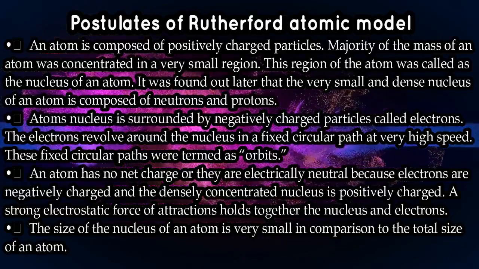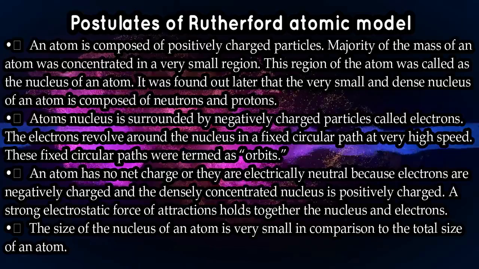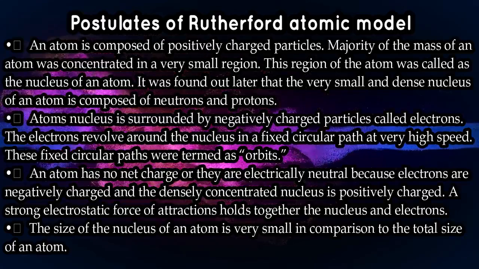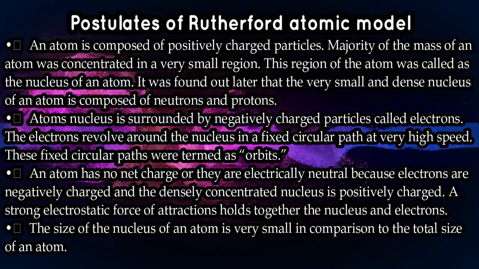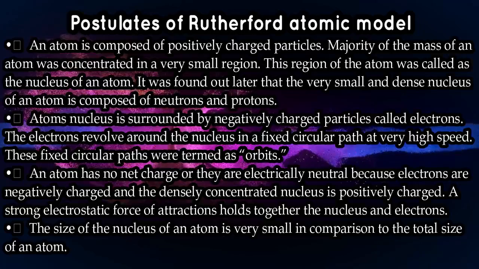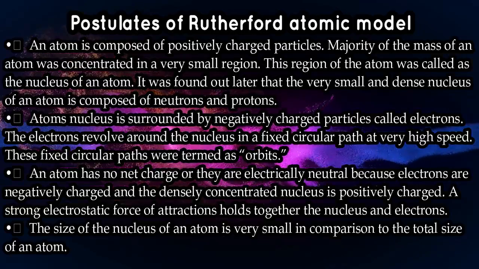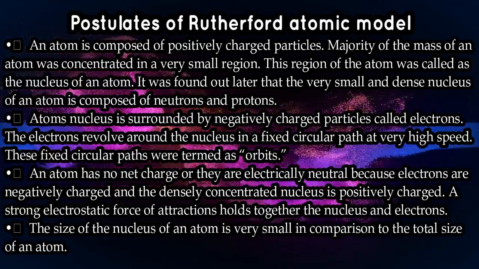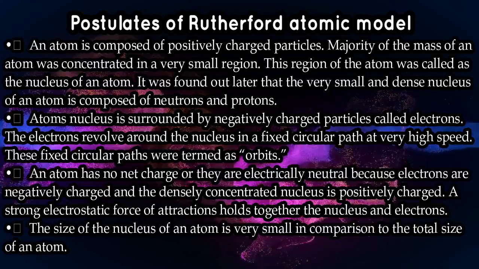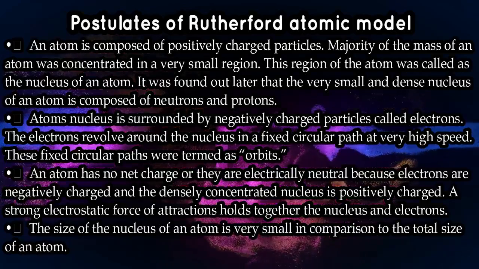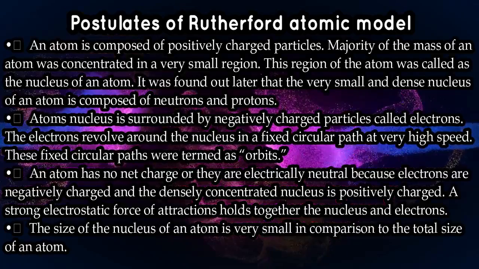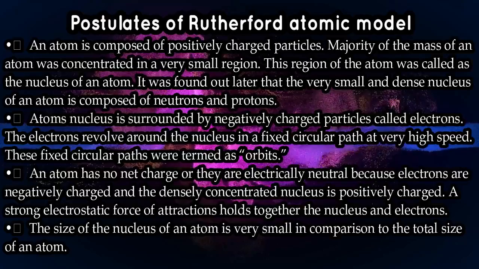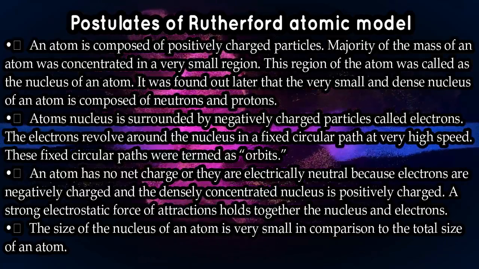And the fourth postulate was also very important in the Rutherford atomic model. Rutherford had said that the nucleus will be very, very small compared to the atom, right? Later, after many years, it was found that the nucleus is around 10 to the power minus 15 times smaller than the size of the atom, okay? So these are the things that Rutherford said in his postulates.